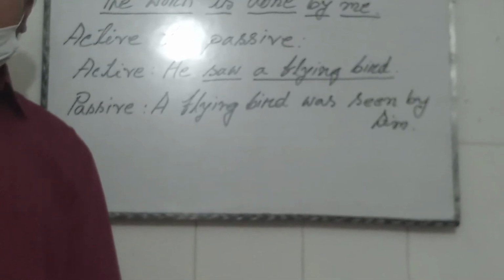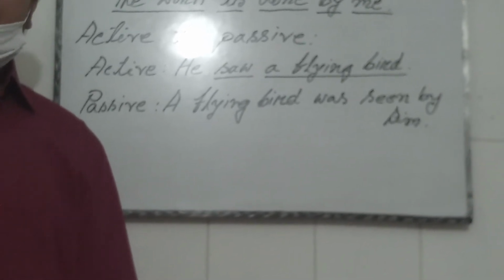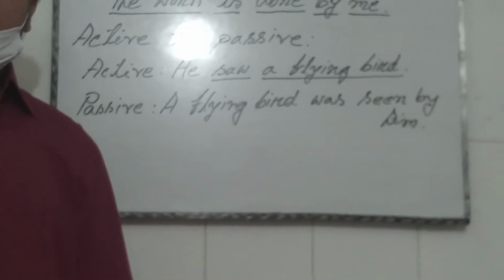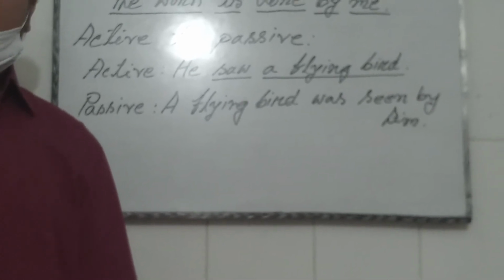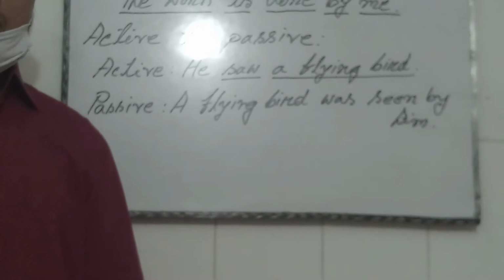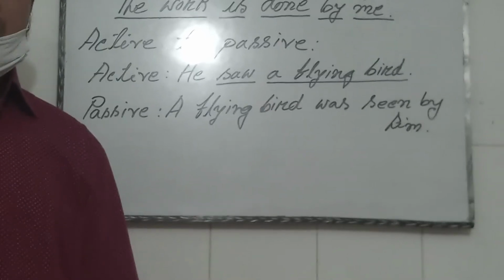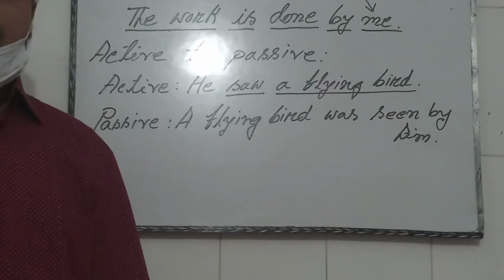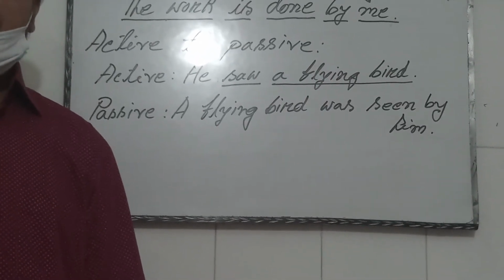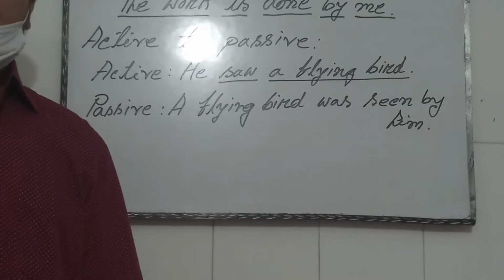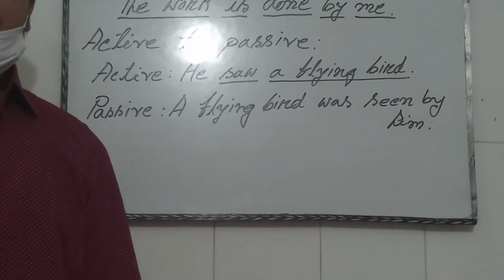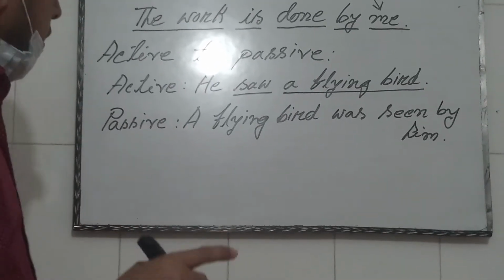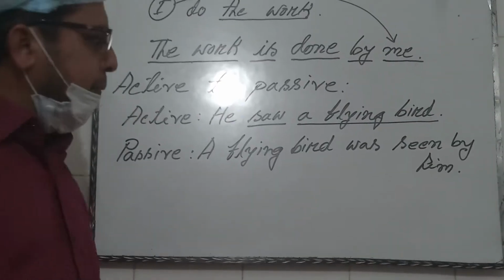If it is future indefinite tense, it will take shall be or will be. Present continuous tense, am being, is being, are being. Past continuous tense, was being, were being. Future continuous tense, shall be being, will be being. Present perfect tense, have been, has been. Past perfect tense, had been. Future perfect tense, shall have been and will have been. Okay, so let's try.